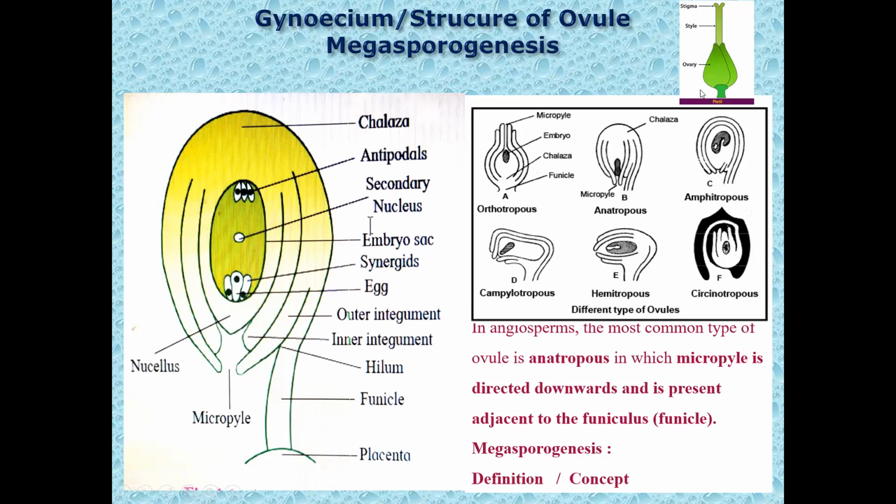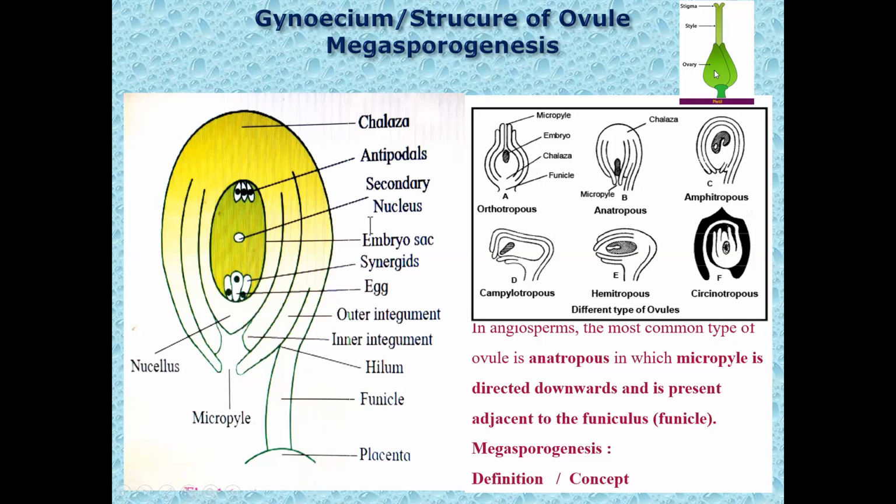When it contains a single ovule, as in the mango seed, if you break it you can see a single seed within it. So it is uniovulate. Only one seed is there, which is the modification of an ovule. When the ovary contains a single ovule, it is called uniovulate, and when it contains many ovules inside, it is called multiovulate.